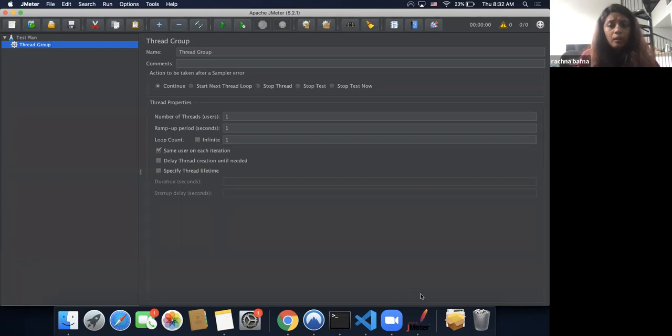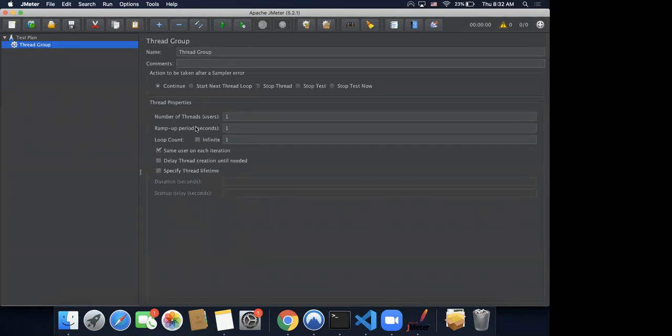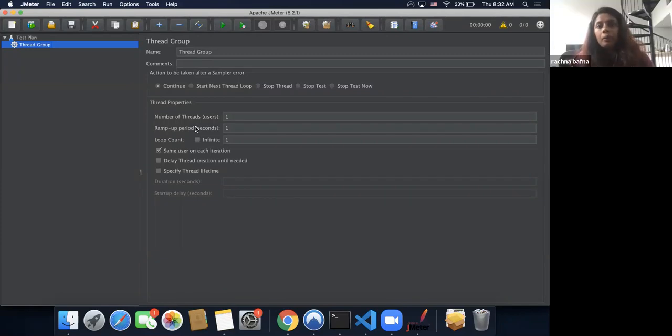All of these things are done with the thread group. So thread group becomes your first building block in your JMeter script. Anytime you're going to run your JMeter test, you need to have a thread group to be able to add requests under it.